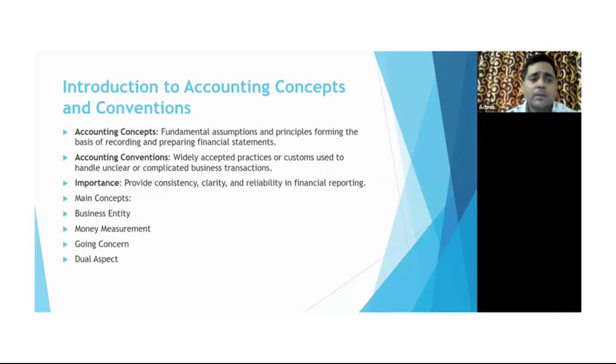If we are talking about importance, it provides consistency, right? Consistency is nothing but going concern wise, one of the principles of accounting that we will cover. Then clarity of the transactions, clarity of the ledger, clarity of the financial accounts, and clarity of the interpretation, right? If you are talking about fund flow statement, cash flow statement, and the reliability in financial reporting, that is most important.